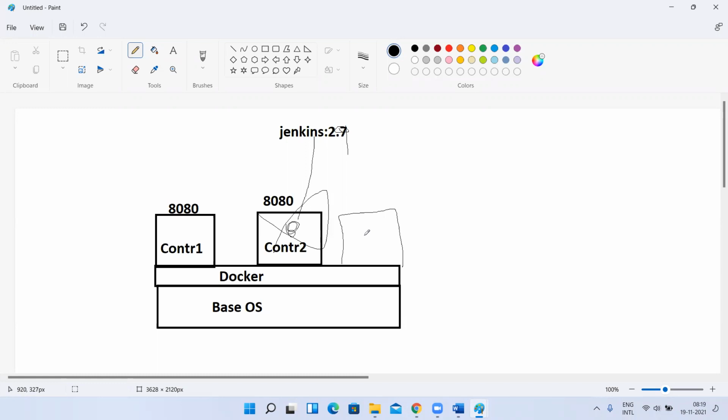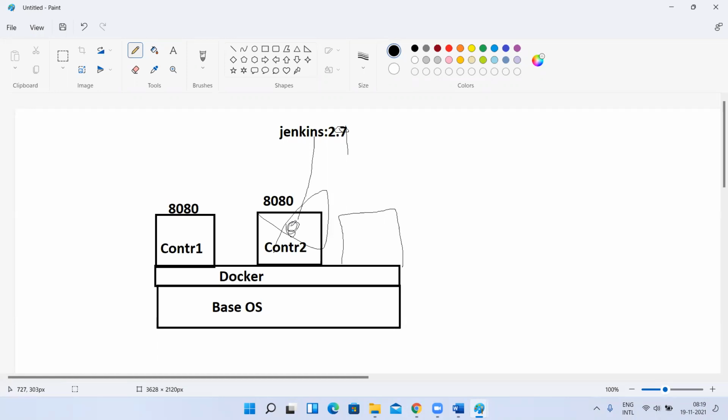So what is the point here? The data present inside the container will be available only till the life cycle of that container. Once you remove the container, the data is lost. Yes or no? Yes, sir. Yes. But I don't want that.